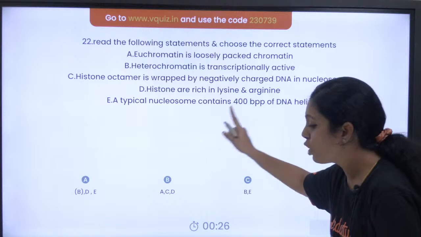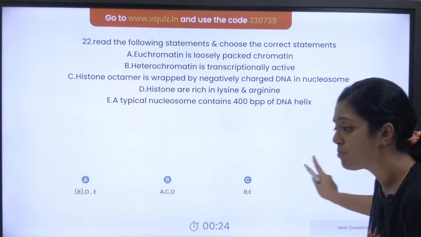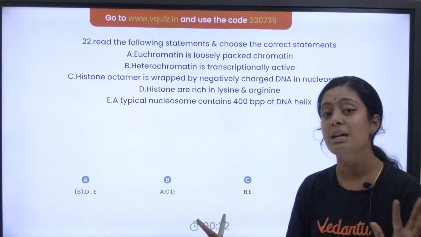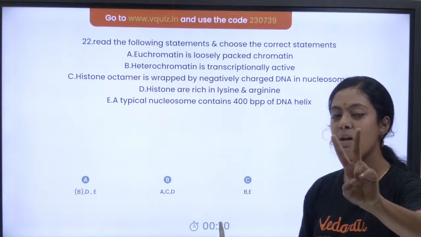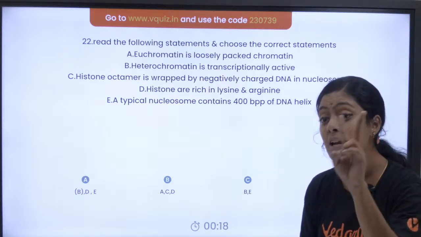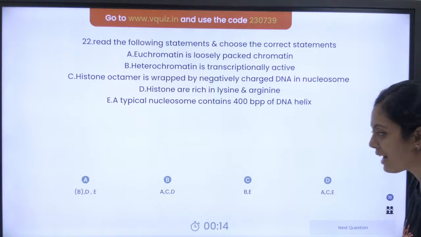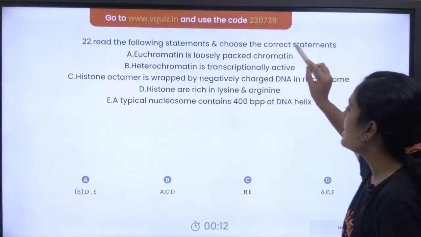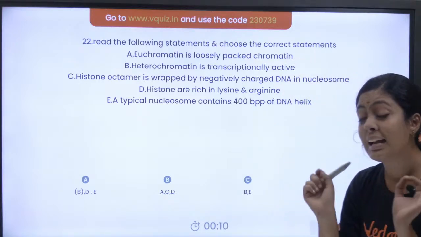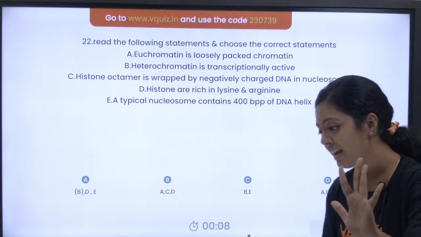A typical nucleosome contain 400 base pair. It is not 400 base pair. It is 200 base pair. A nucleosome has 200 base pair. That is also given in your NCERT. So what is the right answer, guys? A, C and D. B and E are wrong. They are incorrect. Okay.